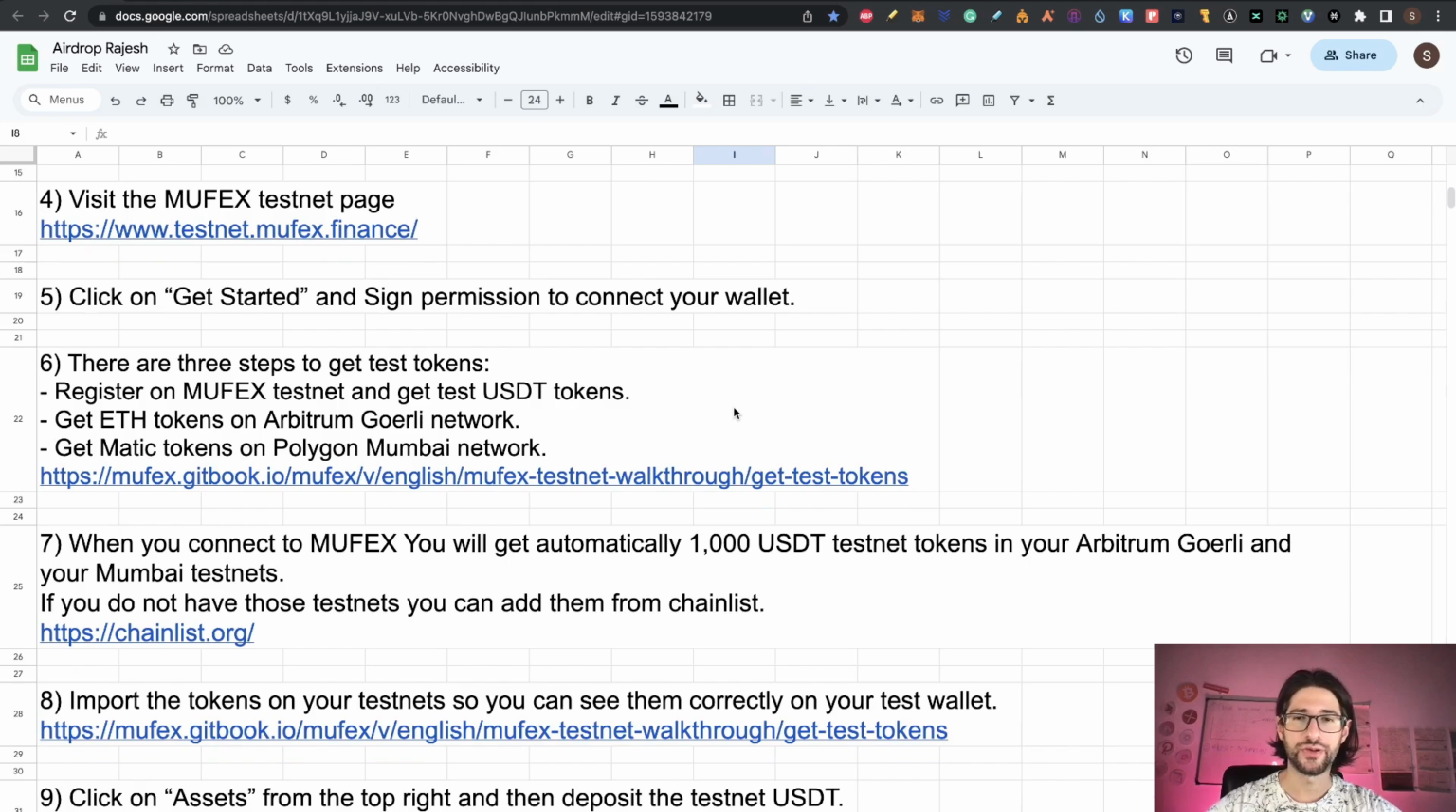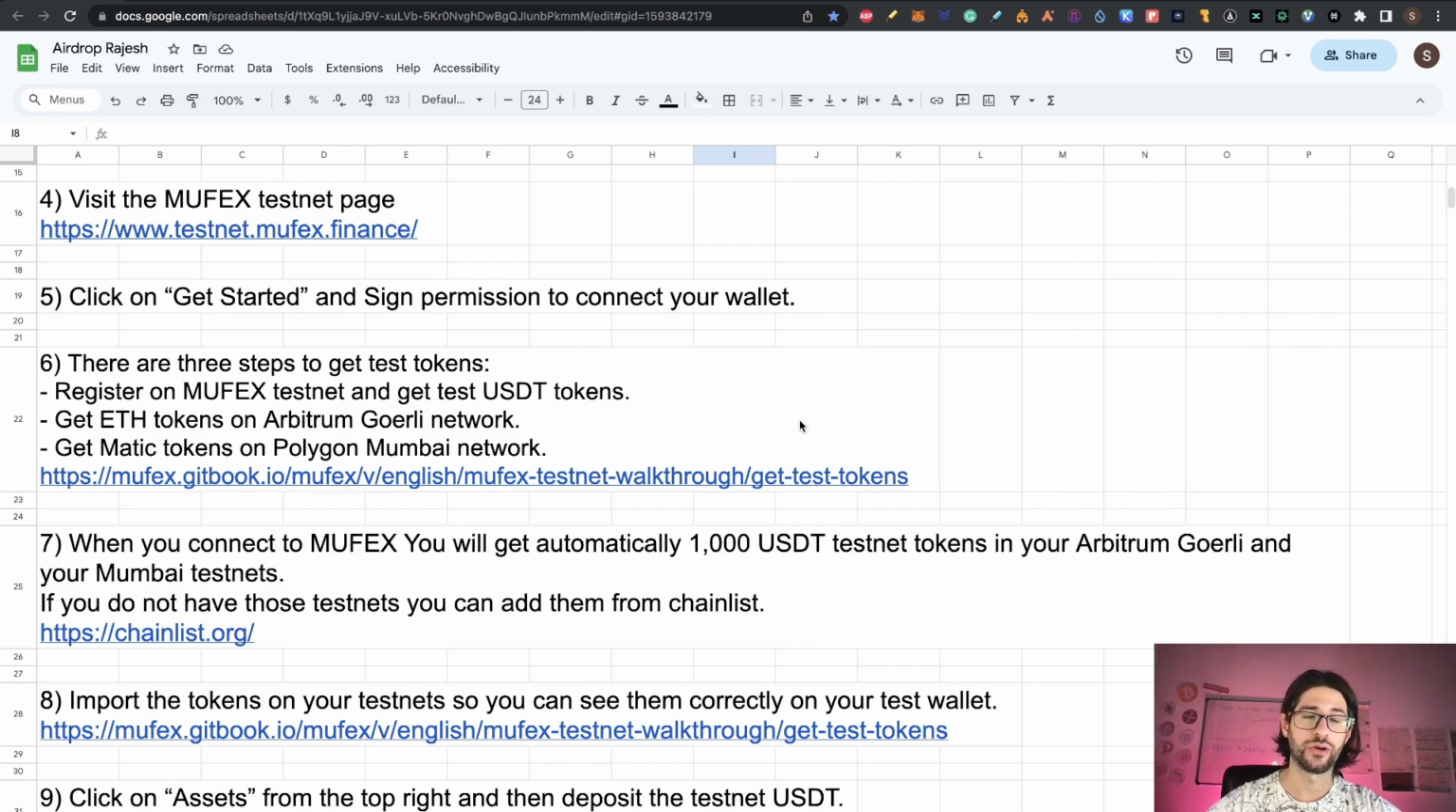Now step 6 is that we need test tokens. There are 3 ways to get testnet tokens. One is you can register on Mufex Testnet and get USDT tokens. That is what we are going to do. Another way is that you get Ethereum tokens on Arbitrum Goerli network, or that you get Matic tokens on the Polygon Mumbai network. So if you have been following me for a while, we have been already using those testnets.